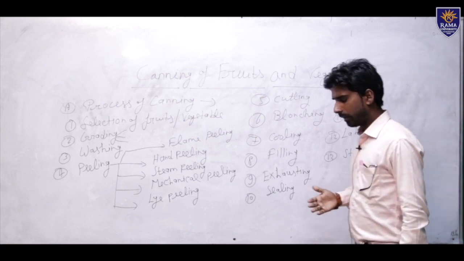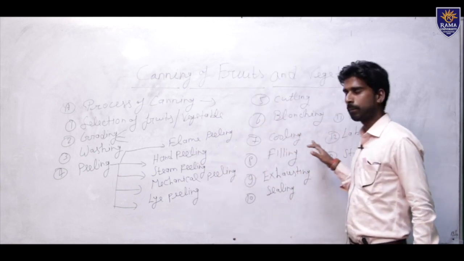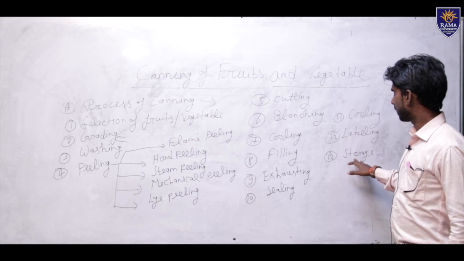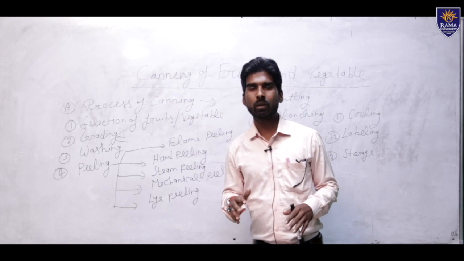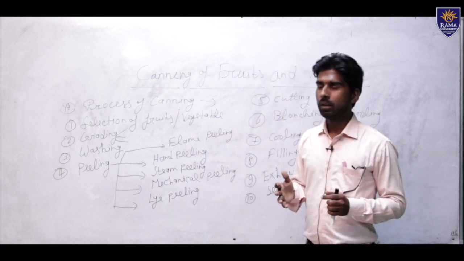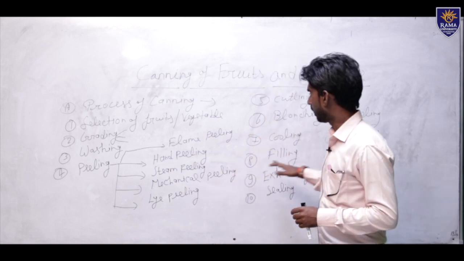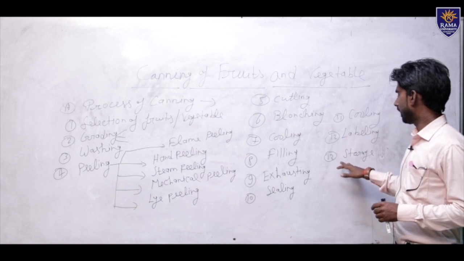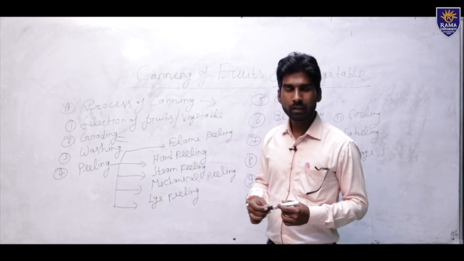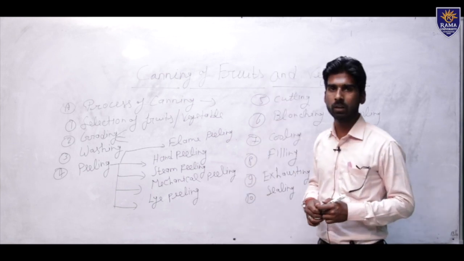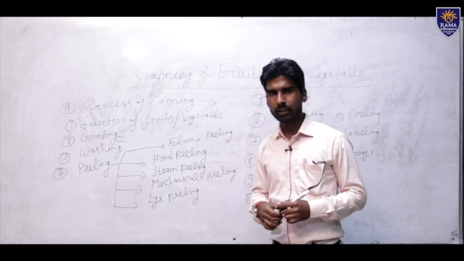Then when they are labeled on the bottles or plastic bottles, after that we use storage. Storage means when our product is prepared, to protect the product for a long time for canning purposes, we use storage. Different temperatures are used for cans and bottles, like 10 to 15 degrees centigrade, 30 to 35 degrees centigrade, etc.